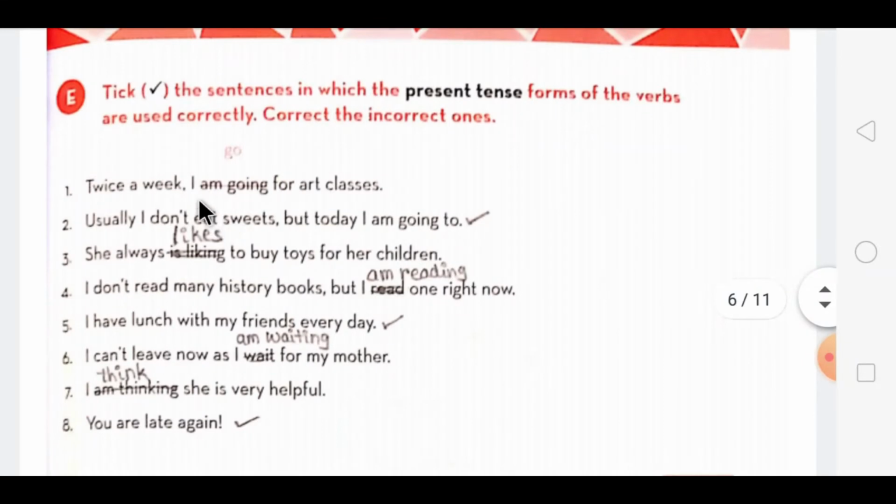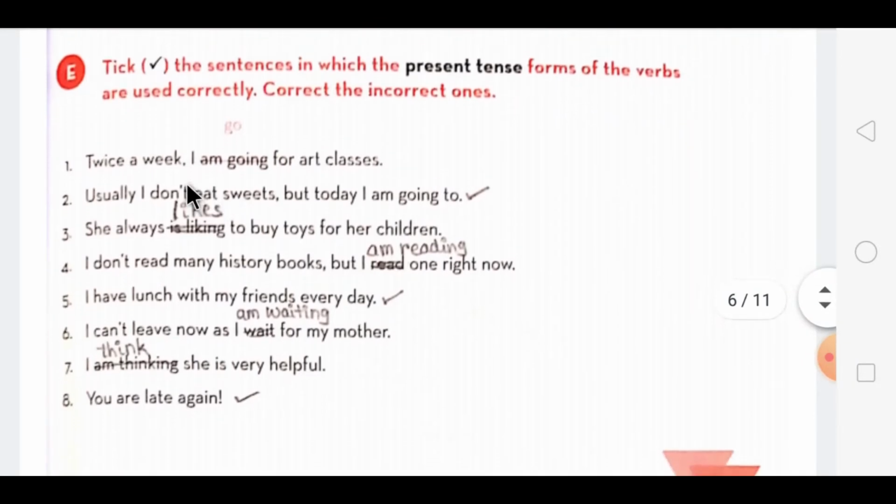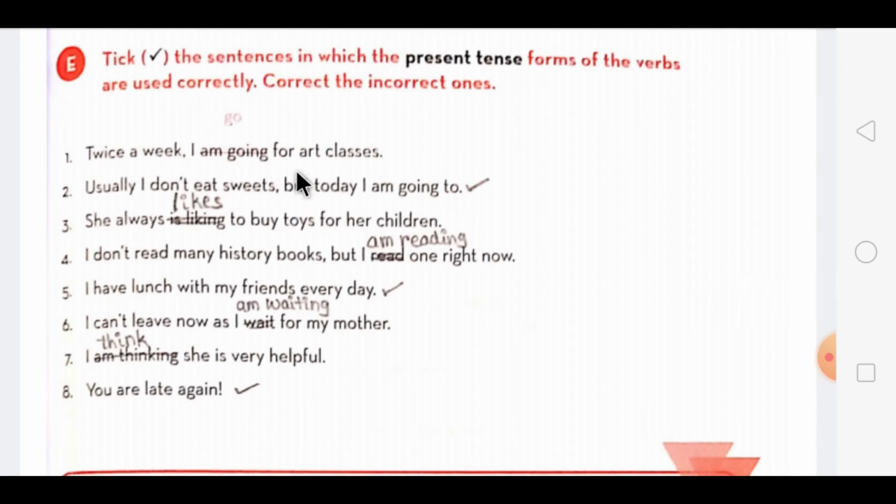Now the next exercise is, you have to tick the sentence in which the present tense form of the verb is used correctly, and if it is incorrect you have to change it to the proper form. In this, twice a week I am going for art classes. Now twice a week is mentioned, so you will use the simple present form. The continuous form won't come, so am going is wrong, so the answer is I go for art classes.